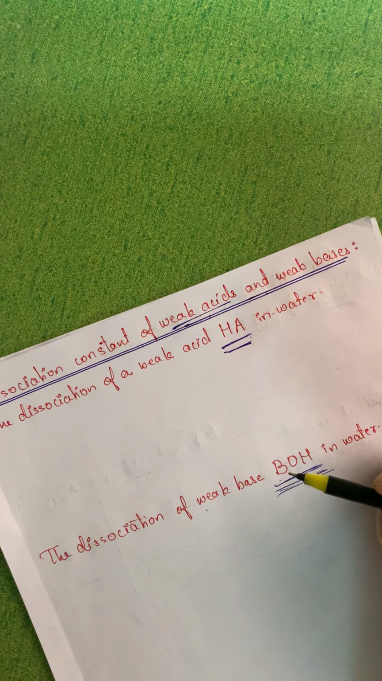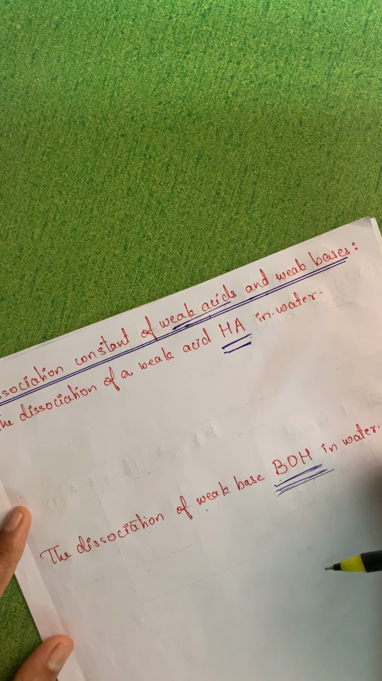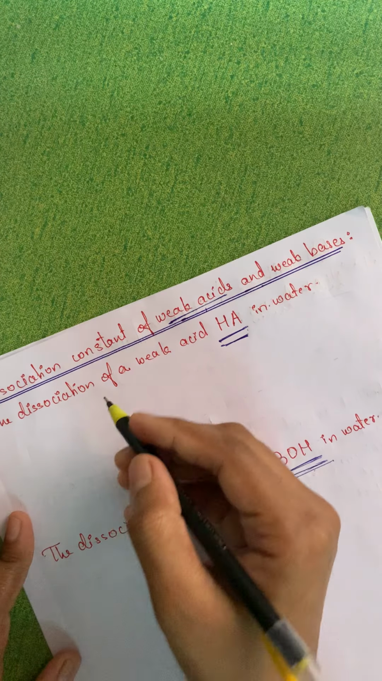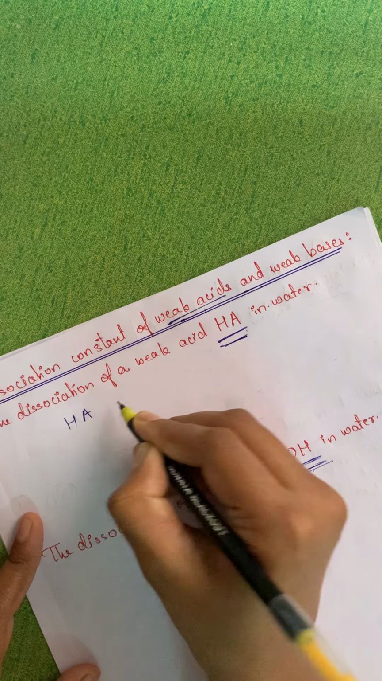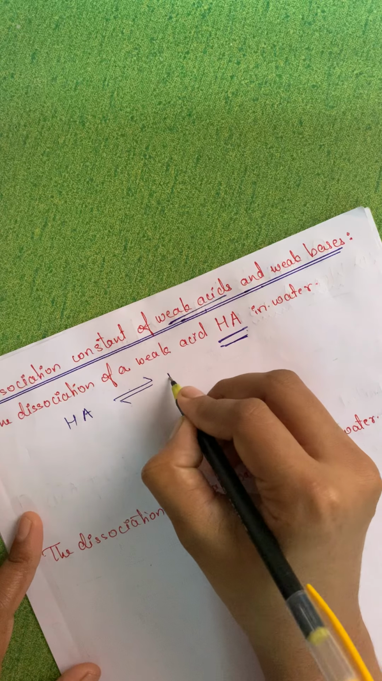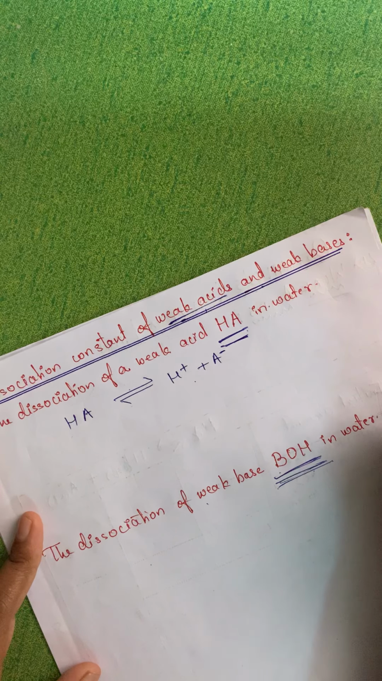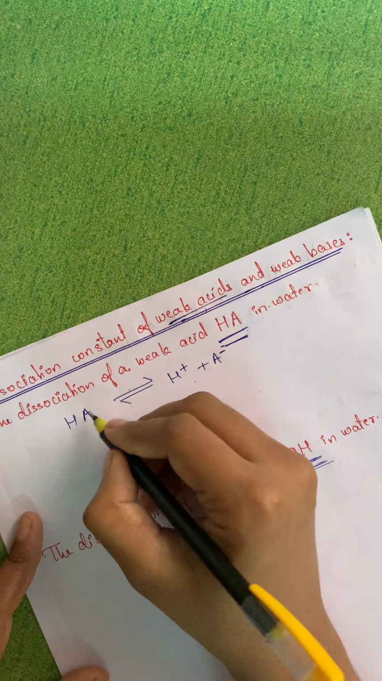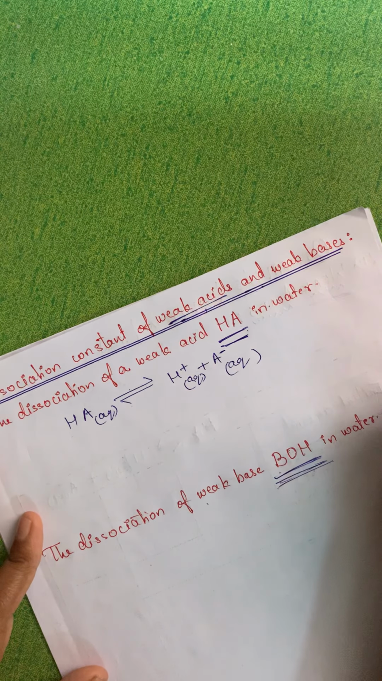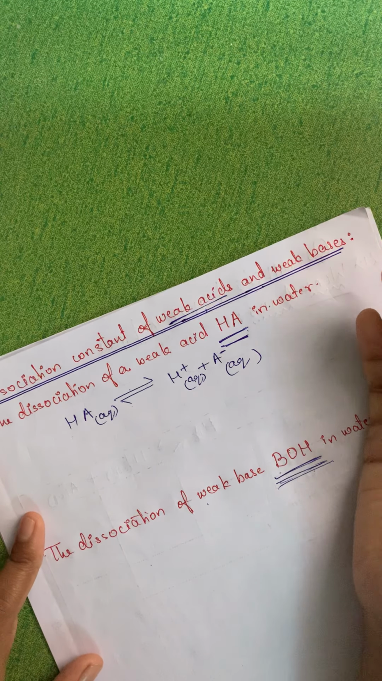We have to find out the dissociation constant of weak acid and weak base. First we will write down one reaction of a weak acid. The dissociation of a weak acid in water: HA will be dissociated into H+ and A-. Since it is acid, there should be H+ in the reaction. Now in water, therefore we will be writing aqueous in all the cases. This reaction you should be able to write now.